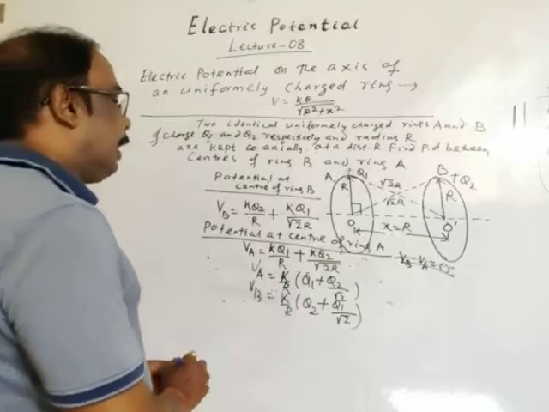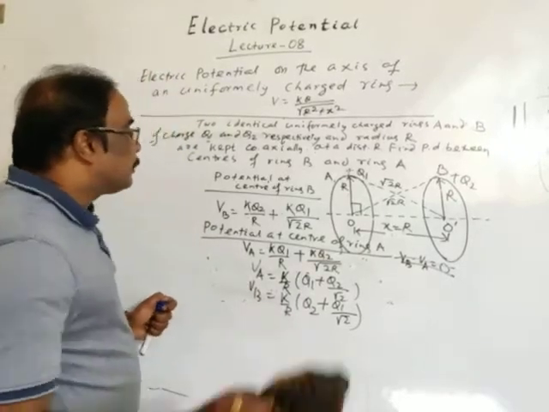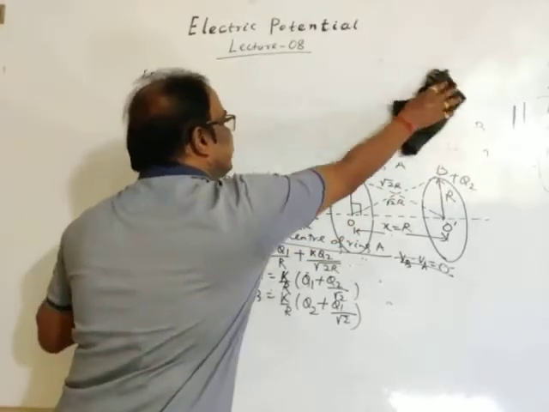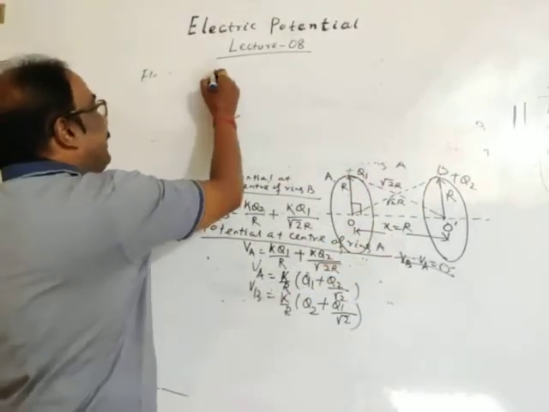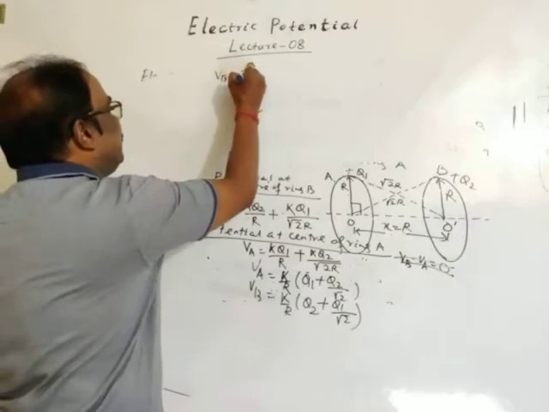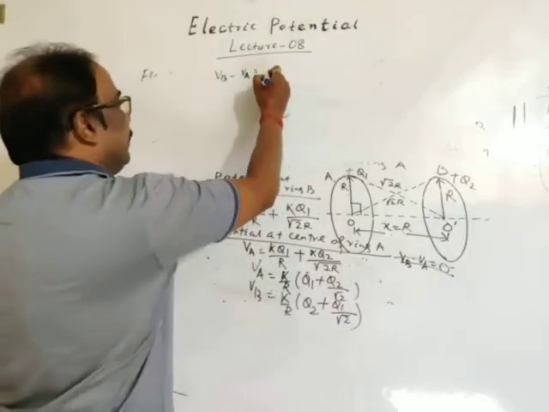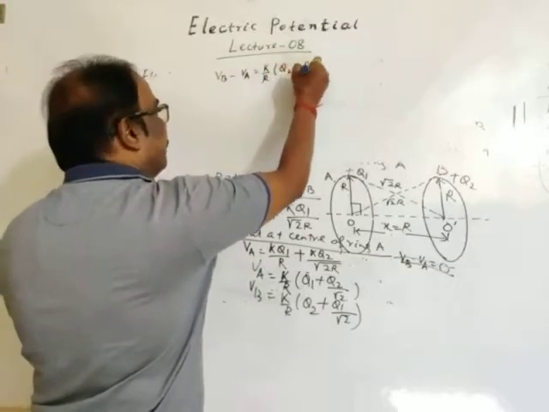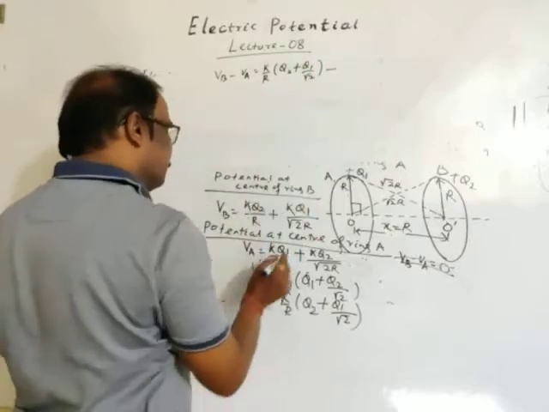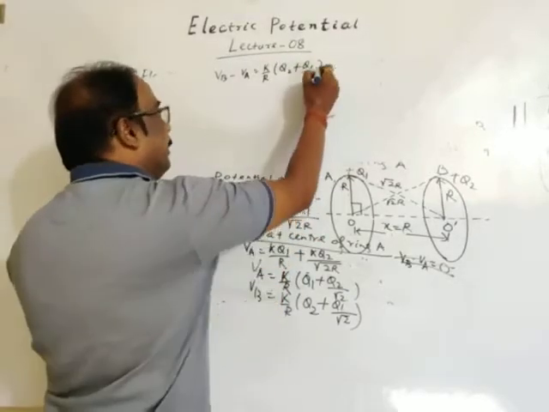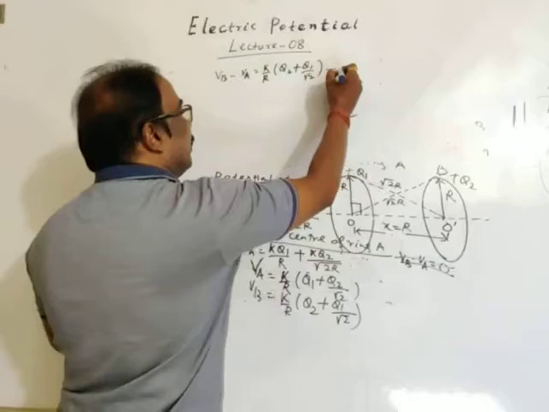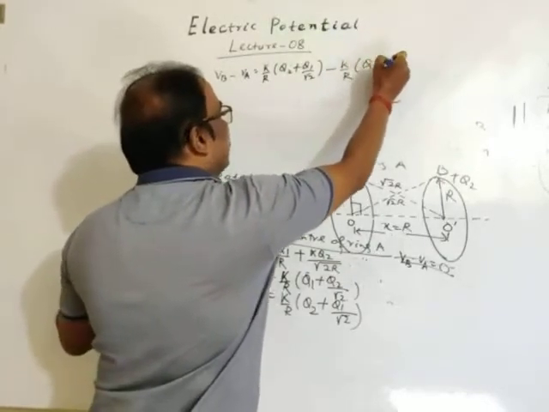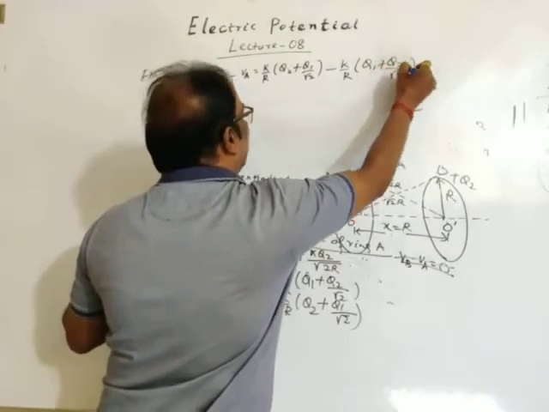Vb minus Va is K by R into Q2 plus Q1 by root 2, minus K by R into Q1 plus Q2 by root 2.